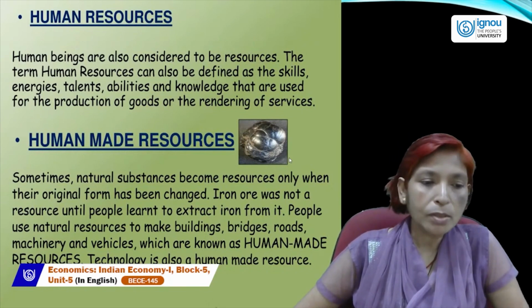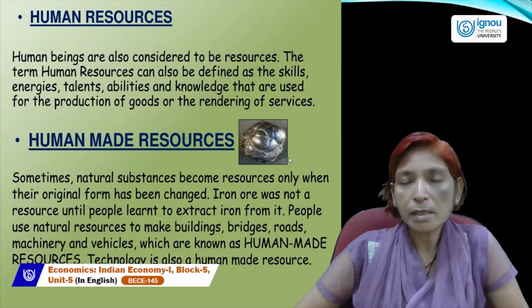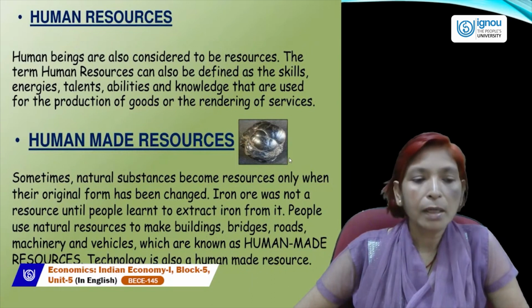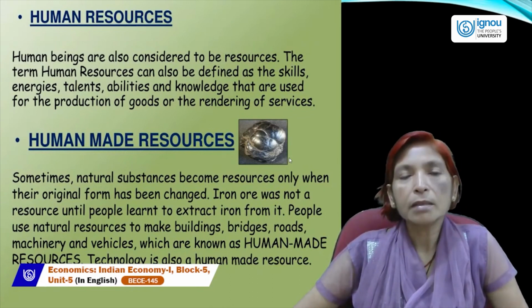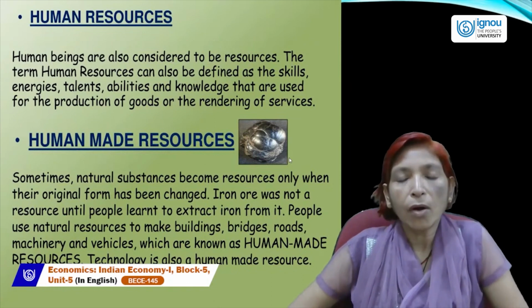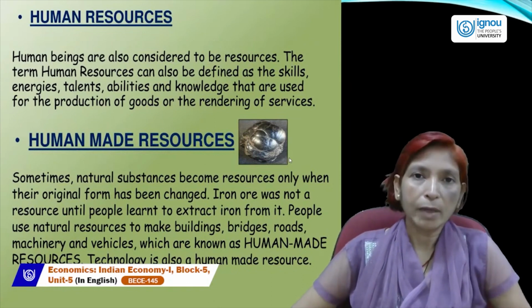People use natural resources to make buildings, bridges, roads, machinery, and vehicles, which are known as human-made resources. Technology is also a human-made resource, and all affect economic growth and development.